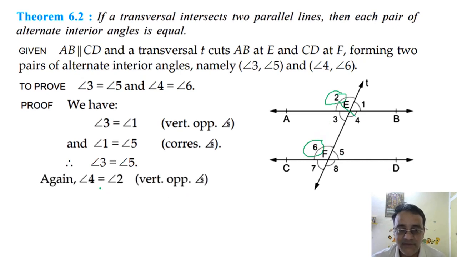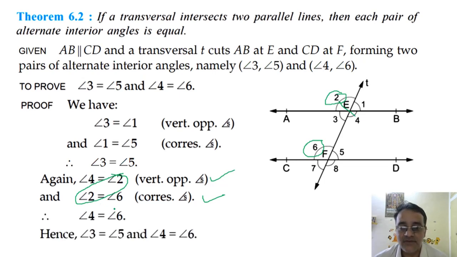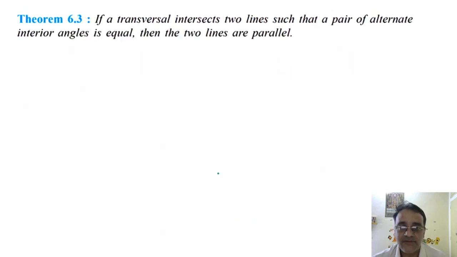So we'll take angle 4 is equal to angle 2, vertically opposite angles, and angle 2 is equal to angle 6, corresponding angles. Now in this, this one is common, see, same angle. So that will imply that angle 4 is equal to angle 6. Hence proved. Any doubt in this theorem? No, sir. Okay, now we'll move towards the next theorem, theorem 6.3.